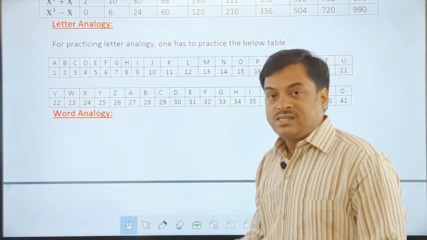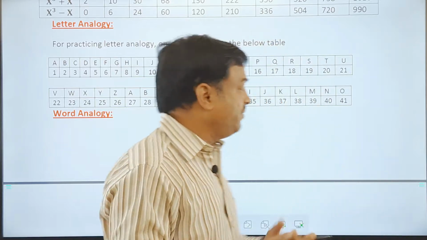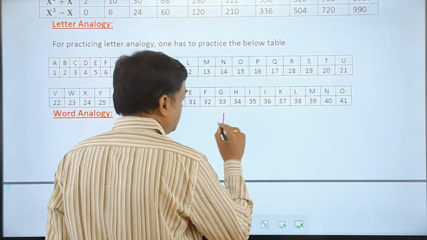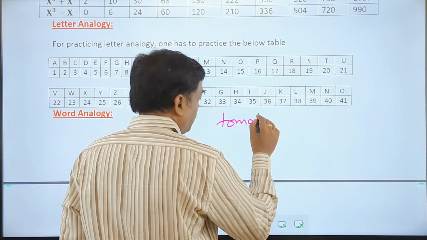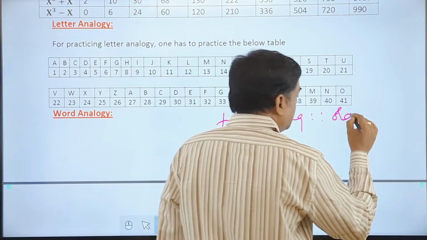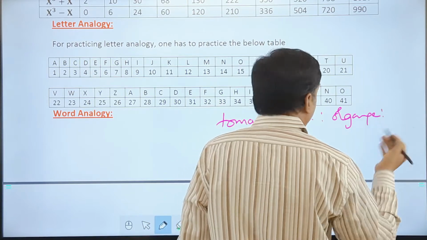And the third one is word analogy. I'll give you a very simple concept here. Like, tomato means veg, then orange means what?